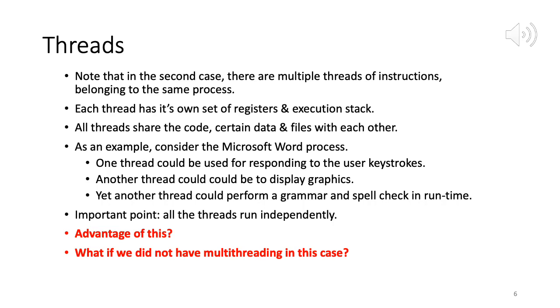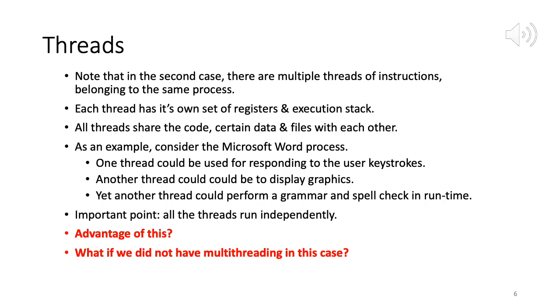So one thread could be used for responding to user keystrokes, which means identify which characters the user typed in on their keyboard, and then display that character on the screen within the Word application. So one thread can execute all the instructions related to this job, right? Another thread could be used to display graphics, right? Yet another thread could perform a grammar and spell check in runtime. So let's say while you're inputting the keystrokes, if you have your spell check feature on, and let's say you typed something wrong,